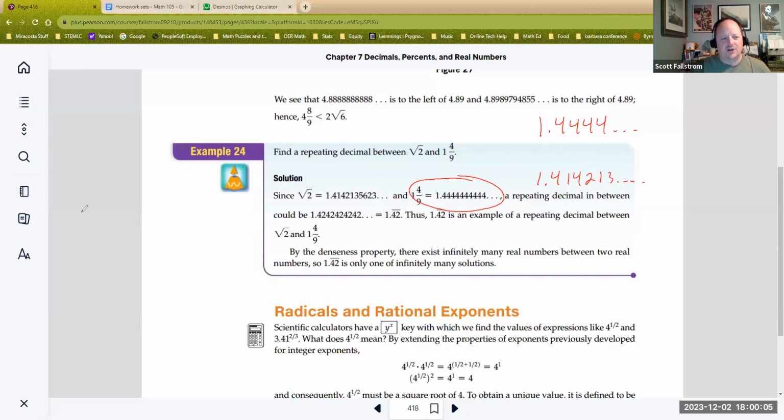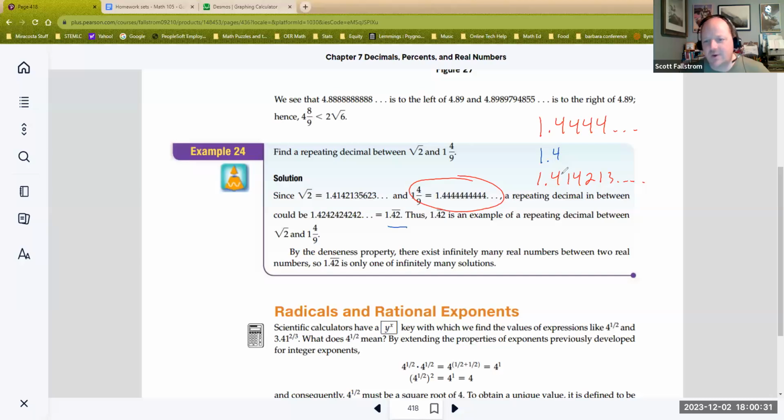Okay, so now you know that your number that you pick has to start with a 1. The next digit has to be a 4. After that, you have a lot of options here. Okay, if you want a repeating decimal that's between them, you have so many choices. Like, I'm not even kidding. So you could do 4, and the next digit could be as they did, they said a 4 and a 2.